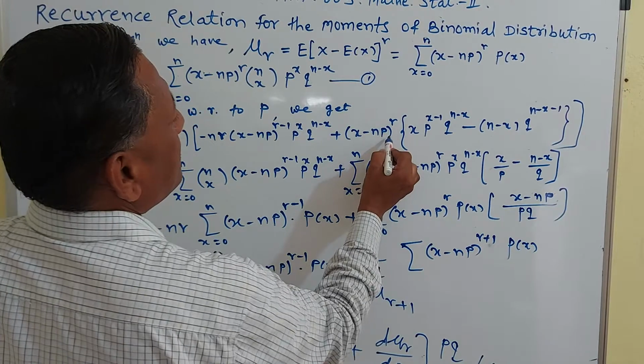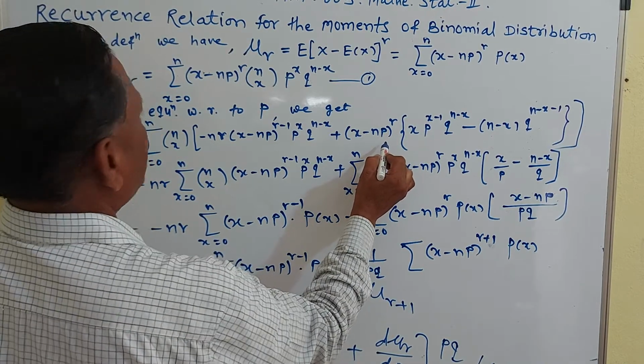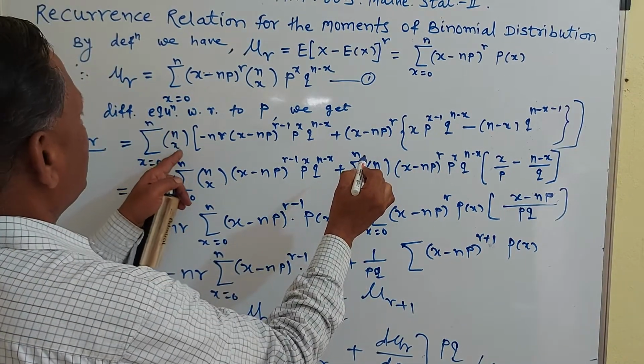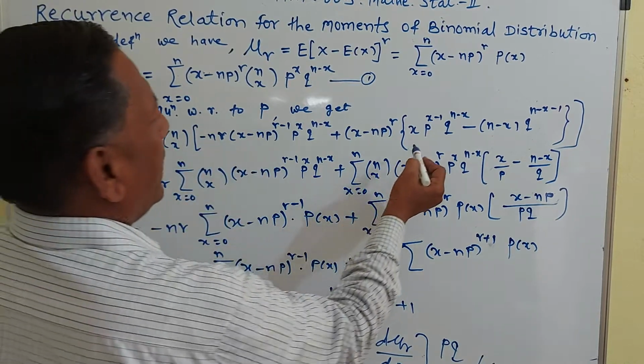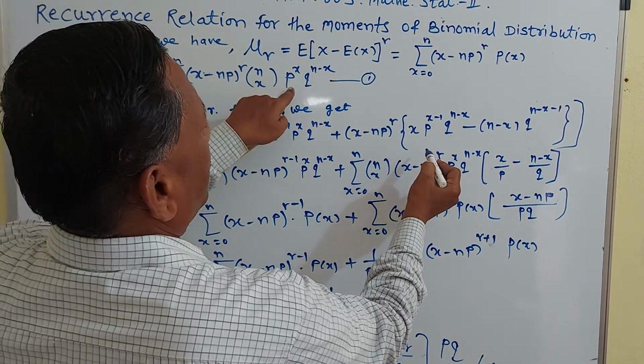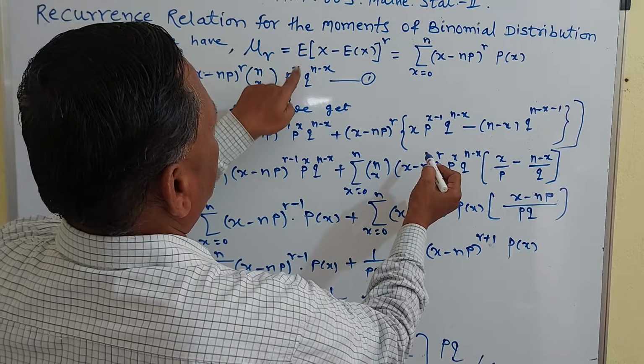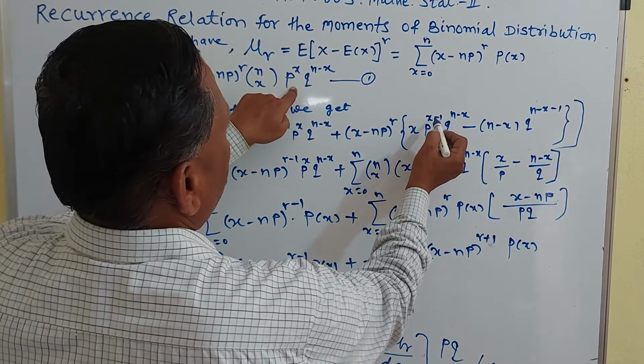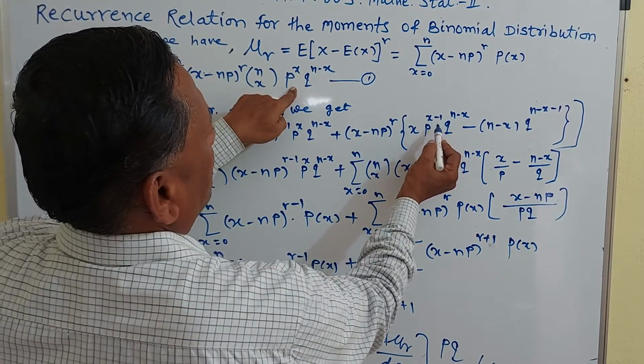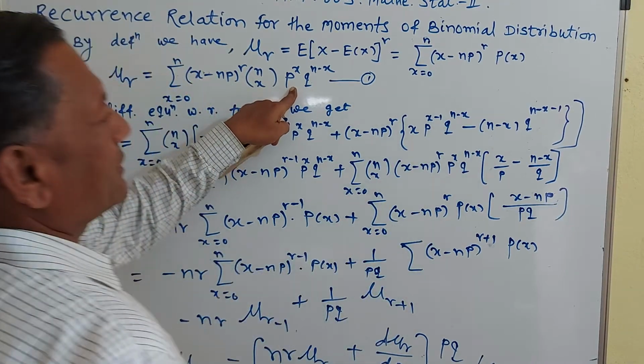Then (x minus np) raised to r as it is. So nCx is common, the summation is common, into p raised to x. The derivative of p raised to x is x into p raised to x minus 1, with q raised to n minus x as it is.